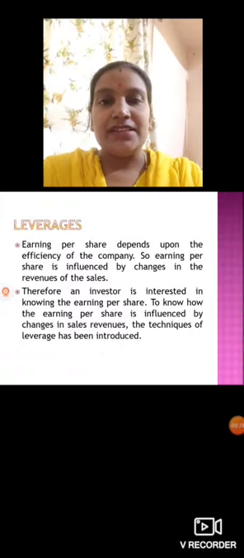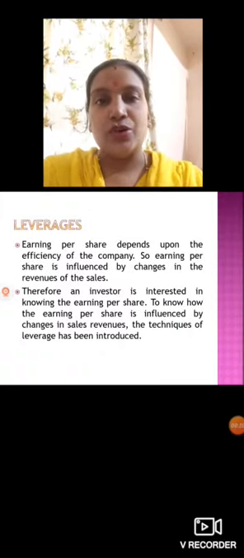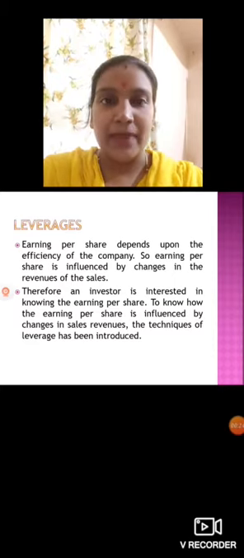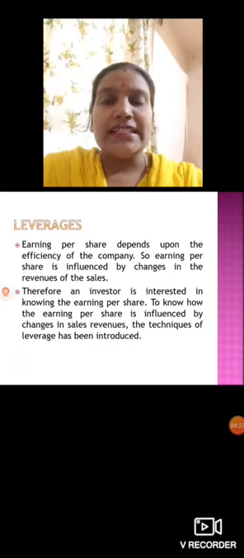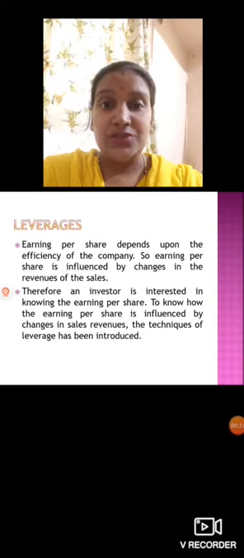So first in this chapter we have leverages. Mainly you are going to study three leverages here: operating leverage, financing leverage and combined leverage. On that only we have problems in this chapter. So let's see the introduction of it. Why is leverage being introduced?